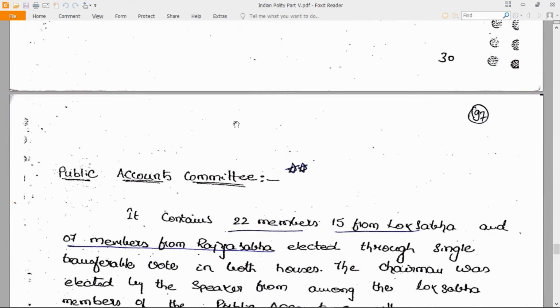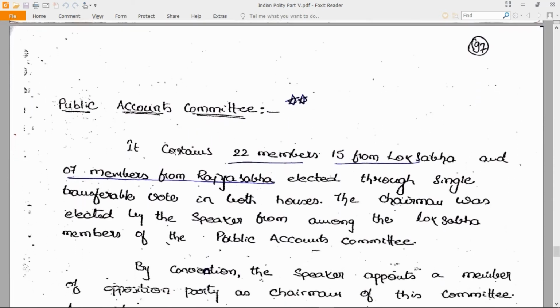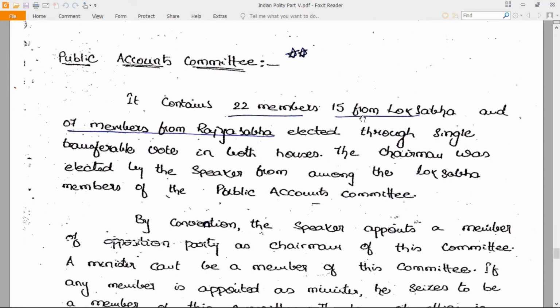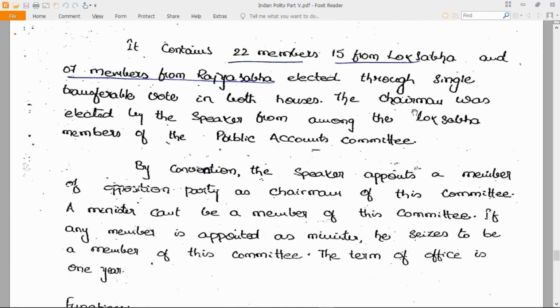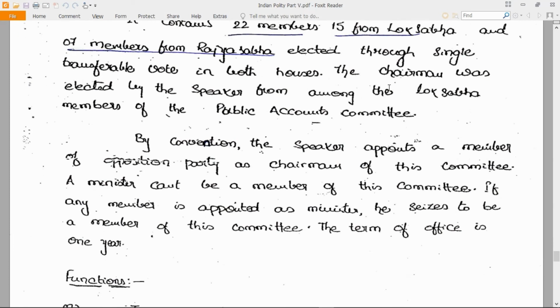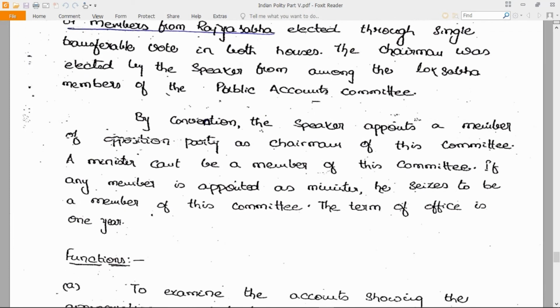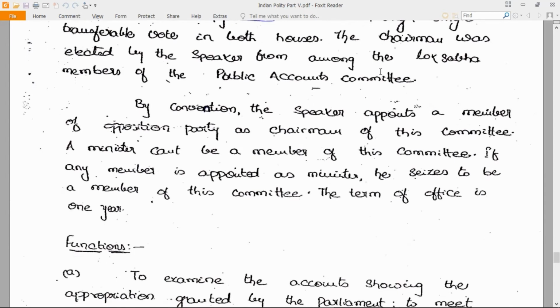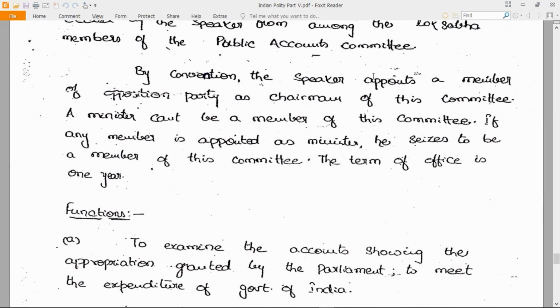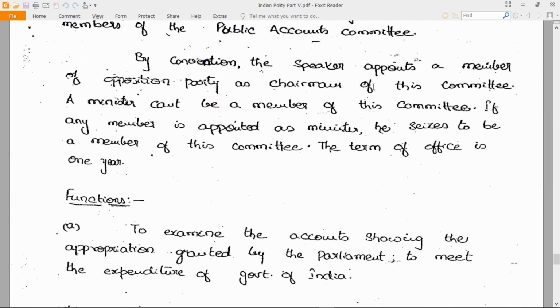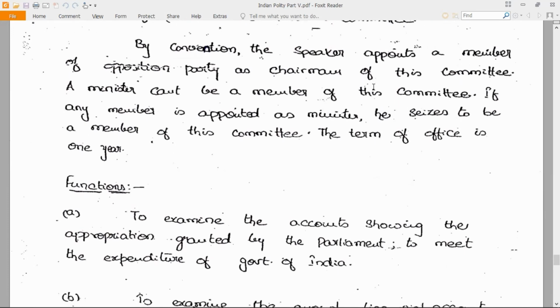Now, we also have the Public Accounts Committee, which is the PAC. It contains 22 members, 15 from the Lok Sabha and 7 from the Rajya Sabha, elected through the single transferable vote in both the houses. The chairman is selected by the Speaker from among the Lok Sabha members of the Public Accounts Committee. By convention, the Speaker appoints a member of the opposition party as the chairman of the committee.